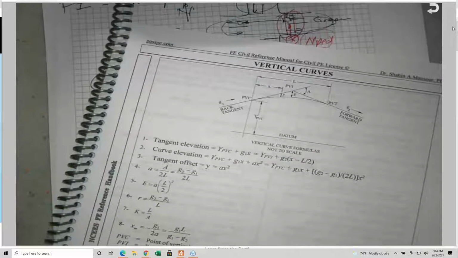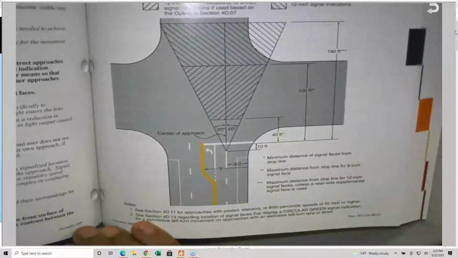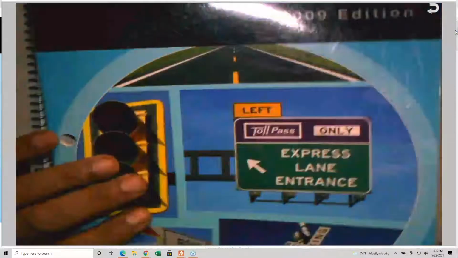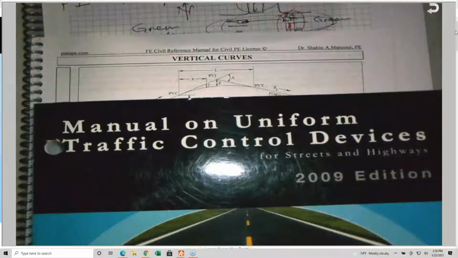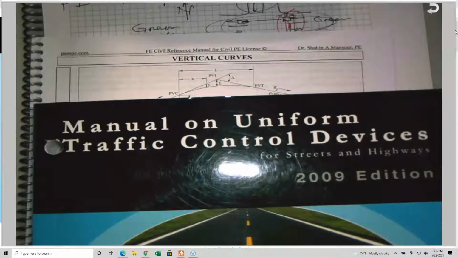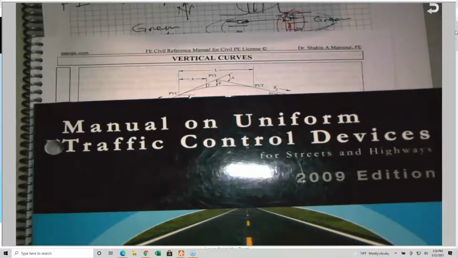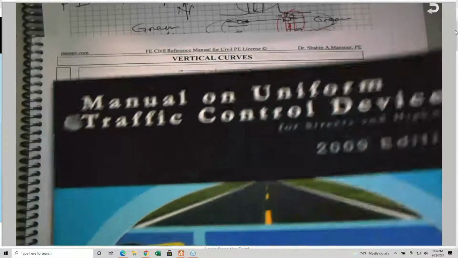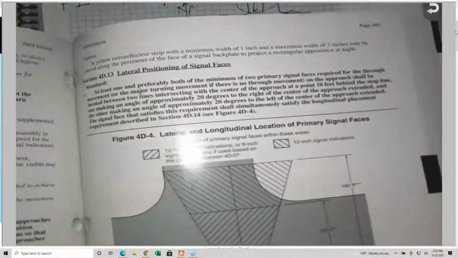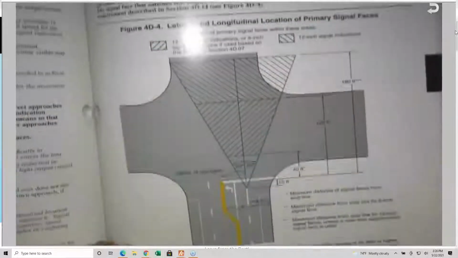Welcome back, everybody, after this short break. This is one of the references mentioned in the NCEES manual, the Manual on Uniform Traffic Control Devices. This is the Federal Highway Administration, FHWA, document. One chapter is talking about signalized intersections, or signals in general.